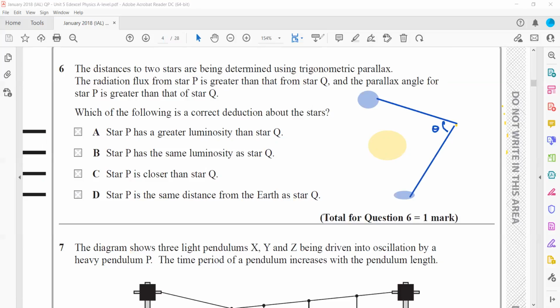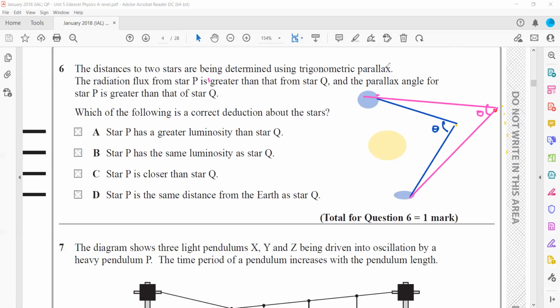But if a star is far away from us, then what will be the result? This parallax angle will be smaller. So this trigonometric parallax can only be used for stars which are closer to us. And we consider they are not moving, they are stationary with respect to their background. So they mention here the radiation flux of P is greater than Q, and the parallax angle of P is greater. So it means P is having,